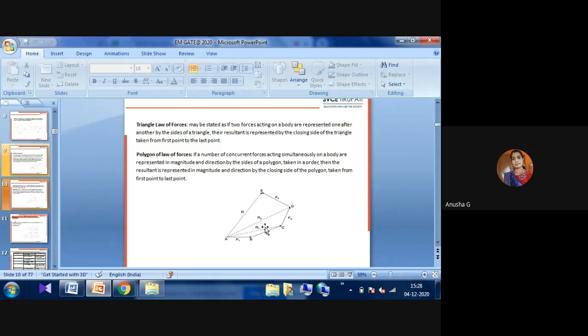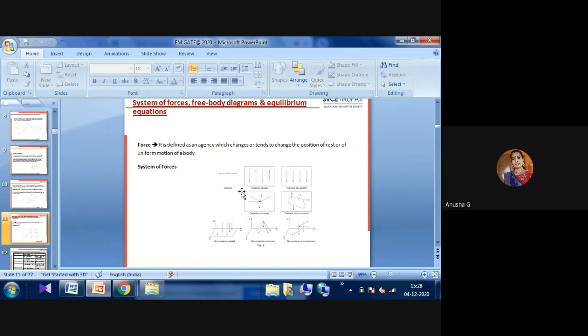Another one is the polygonal law of forces. Here, if a number of concurrent forces acting simultaneously on a body are represented in magnitude and direction by the sides of a polygon, then the resultant is represented in magnitude and direction by the closing side of the polygon, taken from the first point to the last point. That is the polygonal law of forces. These are the different laws of forces that we have to learn here.